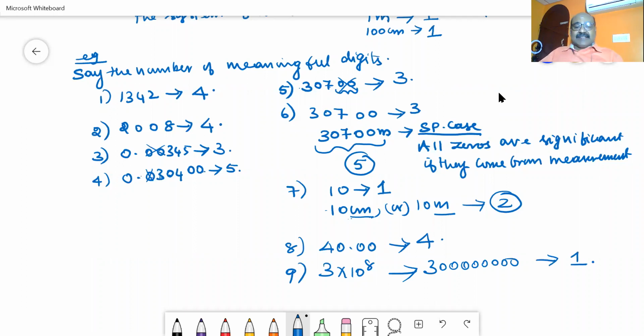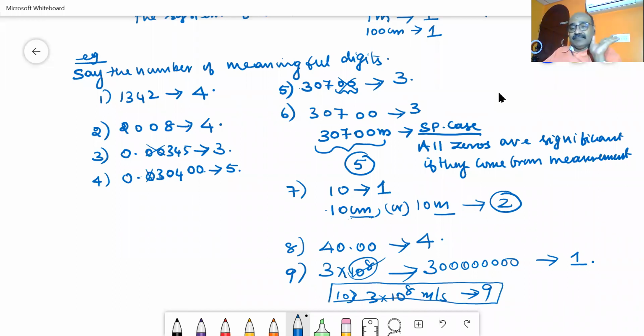If it is 10 to the power of 8, all zeros, so we can leave this. But at the same time, this is the velocity of light. If I am writing 3 into 10 to the power of 8 meter per second, then the number of meaningful digits is 9. Usually, we should not go for the number of meaningful digits in this equation because it is a measured quantity. Are you able to understand?